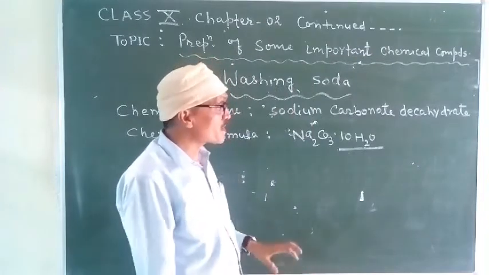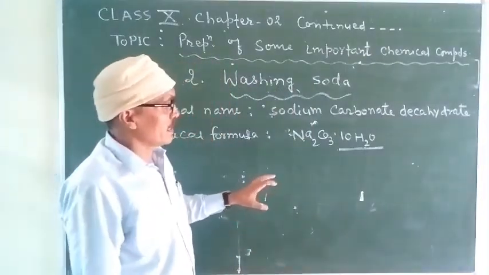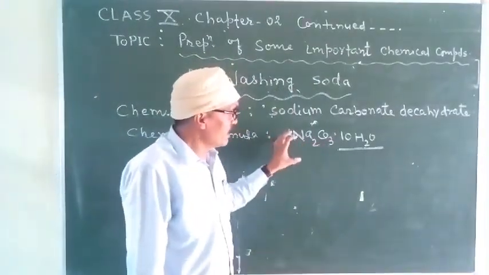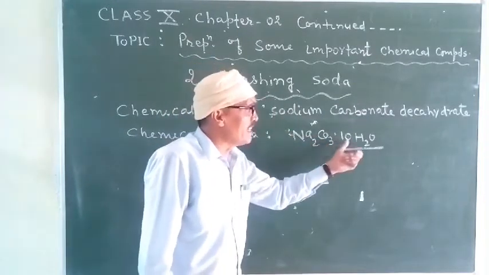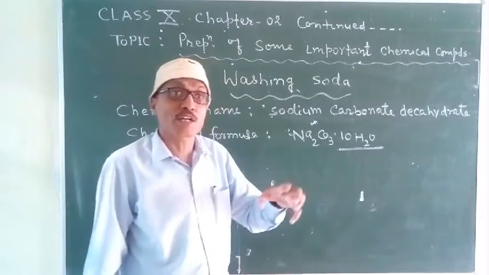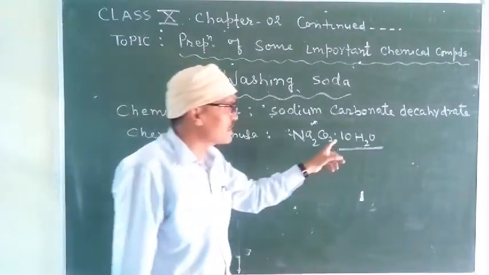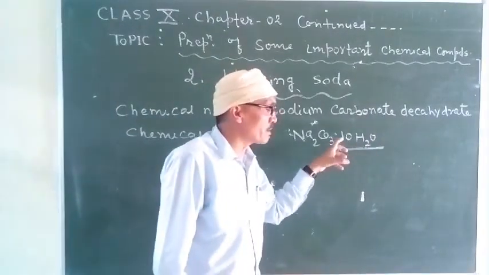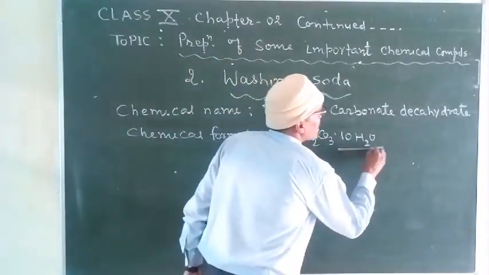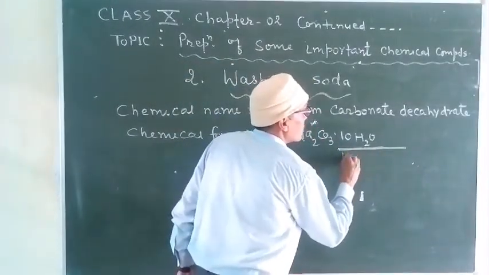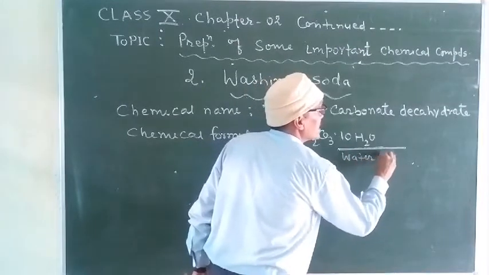Right? So students, you can see here in washing soda there are 10 H2O water molecules, and these 10 H2O water molecules are known as water of crystallization.